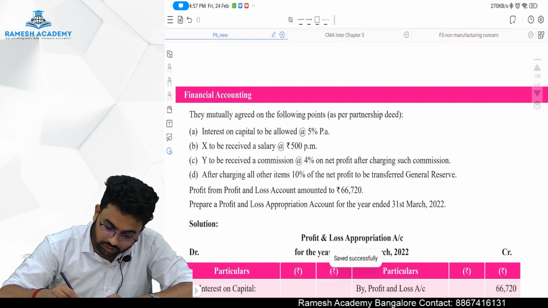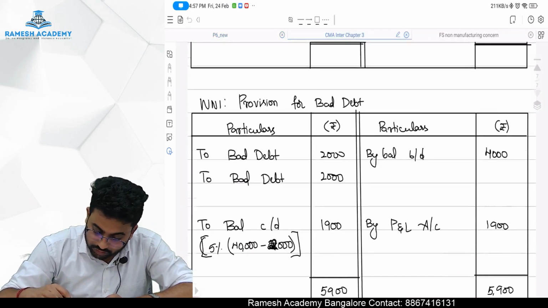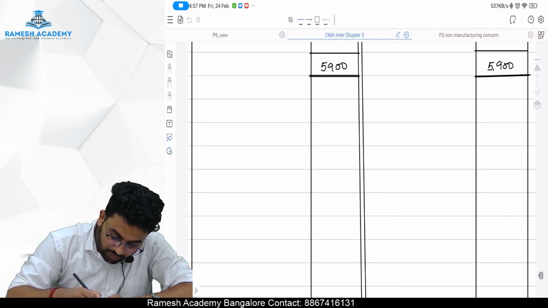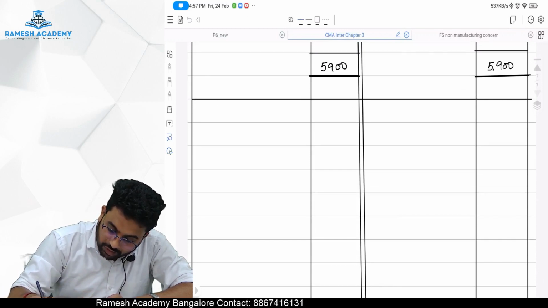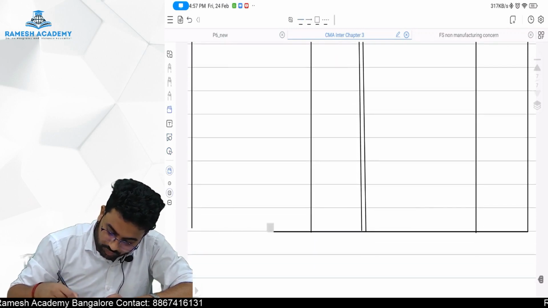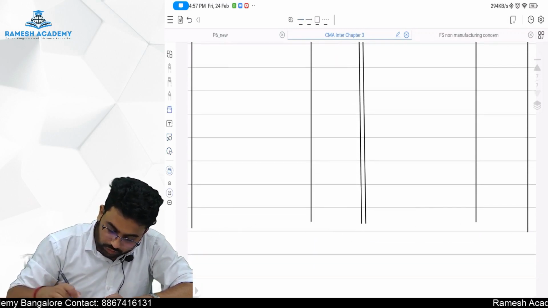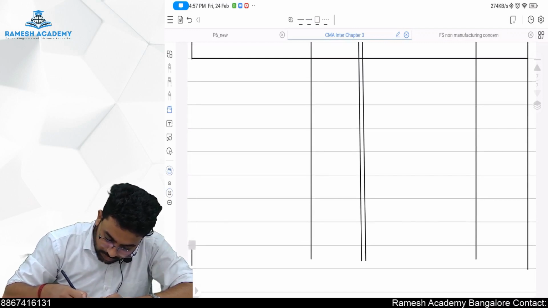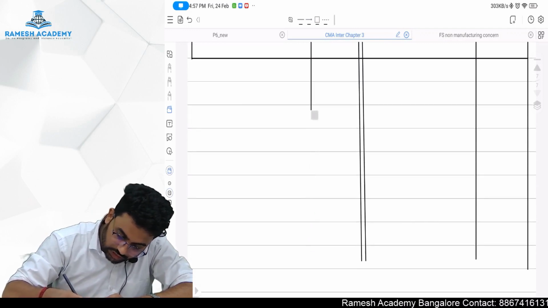What do you mean by reserves? Reserves are a part of profit. So the definition itself says it's a part of profit, which means only if profit is available, then only reserve is kept. If no profit, no reserve. So we can say that reserve is nothing but an appropriation of profit, not a charge against profit.